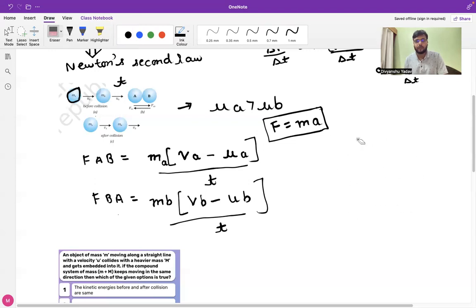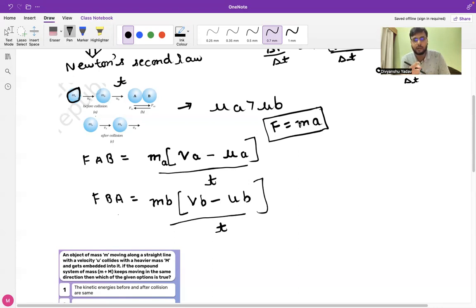So basically, based on Newton's third law, at the point of collision the force exerted by body A on body B will be equal to the force exerted by body B on body A. The magnitude will be the same, but the direction of the two forces will be different. Not the line of action, the direction; the line of action is a difficult term to understand.